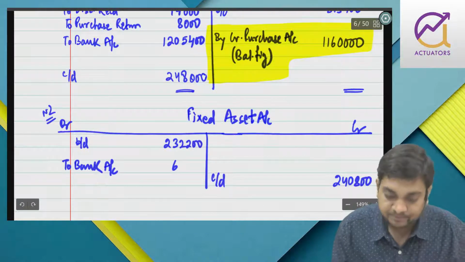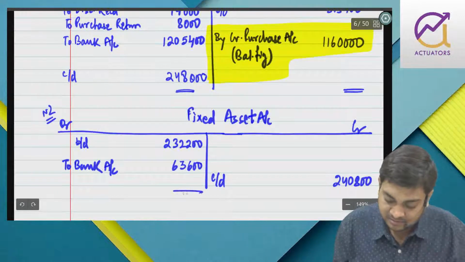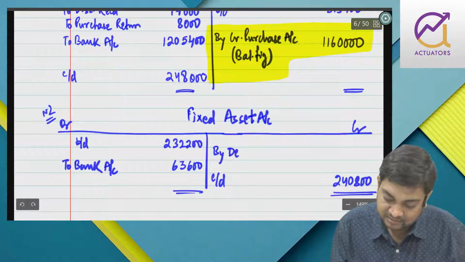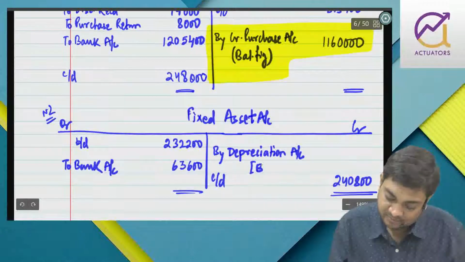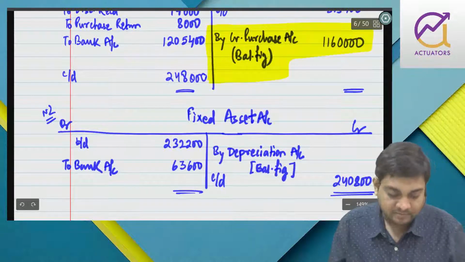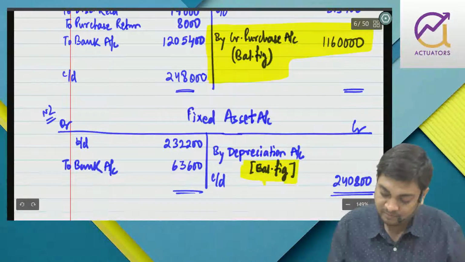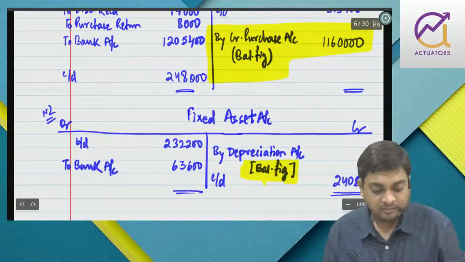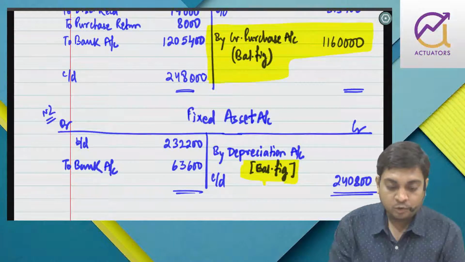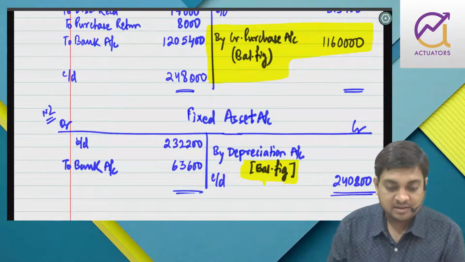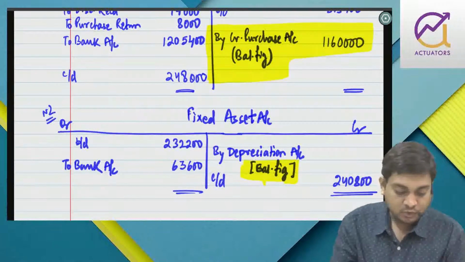This is 232,200. This is 63,600. So automatically, 232,200 plus 63,600 minus the closing one, 240,800.